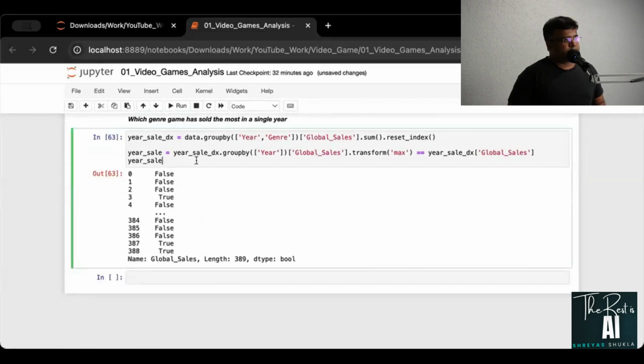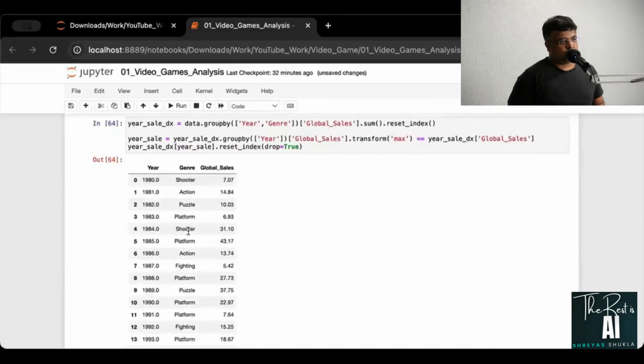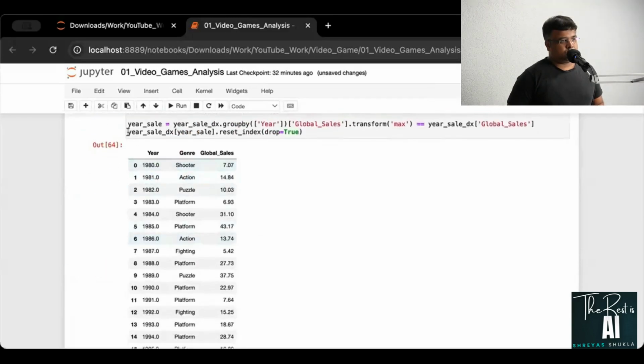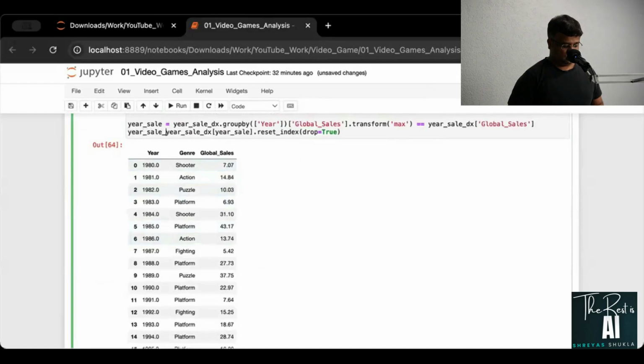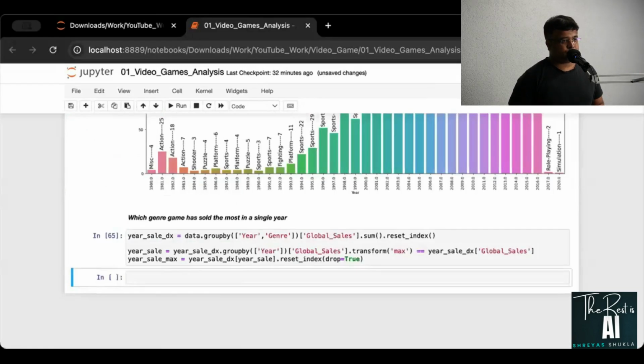So I'll take this, I'll say dx, then year cell dot reset index drop true. All right, so this is year cell max. Okay, so this is what you have.